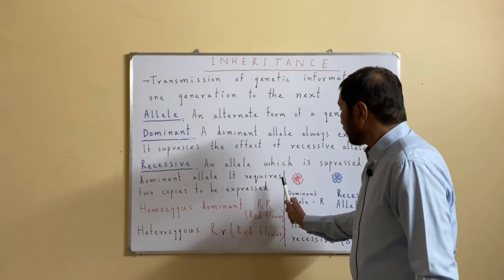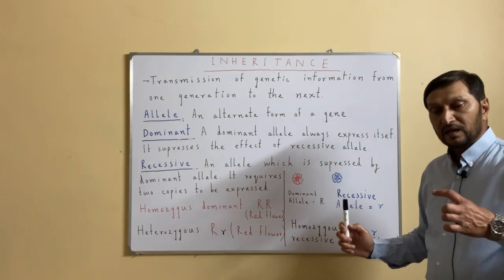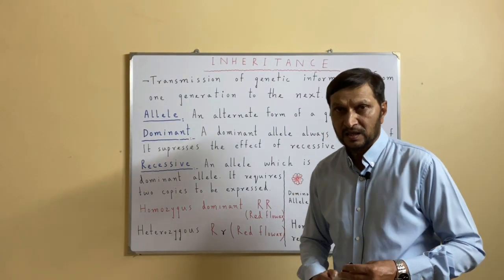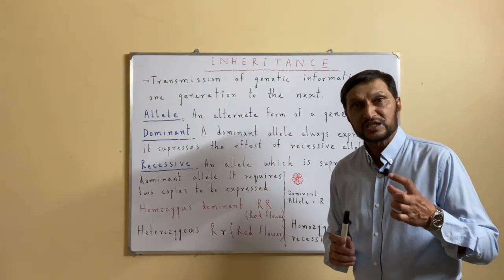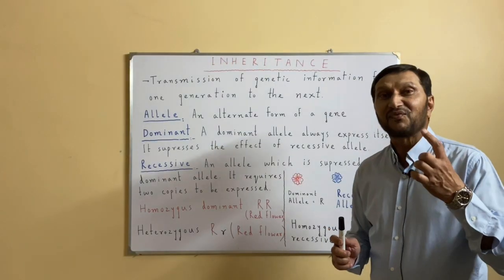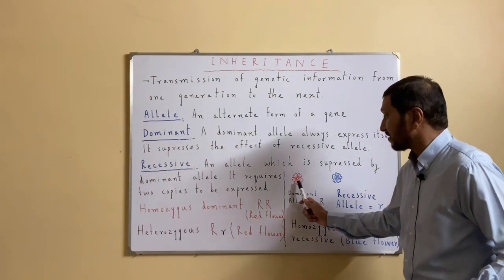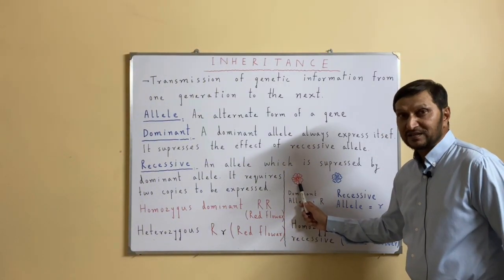So for example, in a plant, for instance, a gene is controlling the color of the petals of the flower, and it is producing red flower.